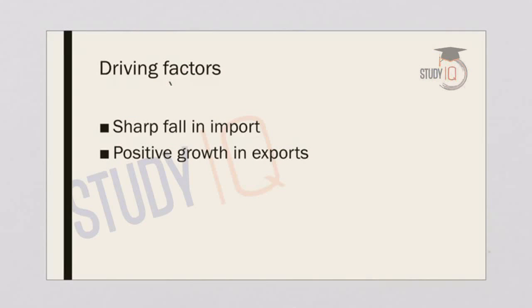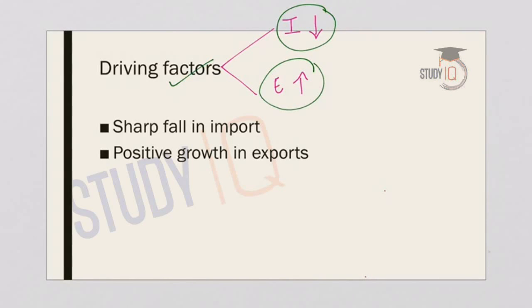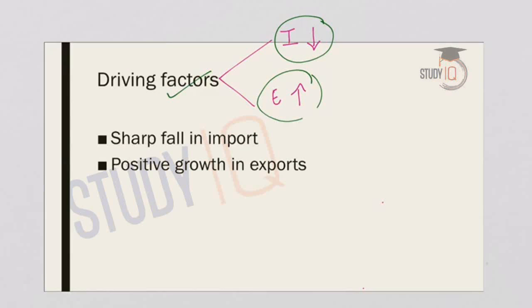Now, let us understand what are the driving factors. What are the factors that led to narrowing the trade deficit in the country? As we discussed in the beginning, two primary factors are imports and exports. So, a decrease in imports and an increase in exports are the general factors that lead to narrowing the trade deficit. Now, in case of imports, let us understand which of the commodities have contributed towards it.